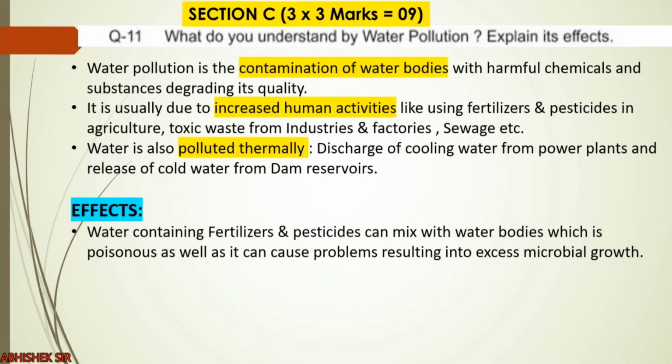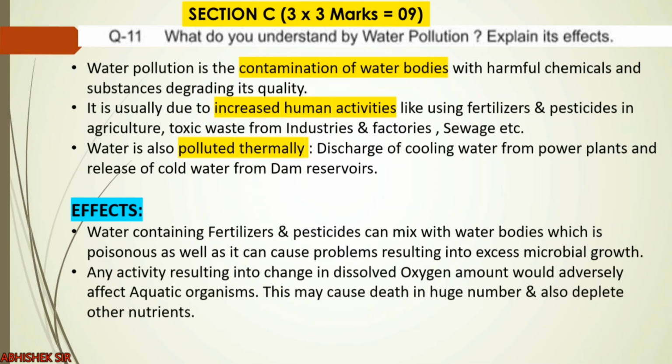Water containing fertilizer and pesticide can mix with water bodies, which may be poisonous, toxic, as well as it can cause problems like excess microbial growth. So disease causing organisms can also grow. For example, cholera causing bacteria can also grow in dirty water. Any activity which results in change in the oxygen percentage, dissolved oxygen amount, would also adversely affect the aquatic organisms, because this may cause death in huge number, and also it will deplete the other nutrients which are present in the water.